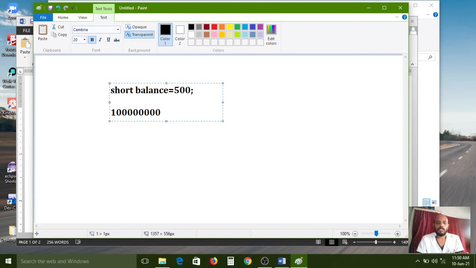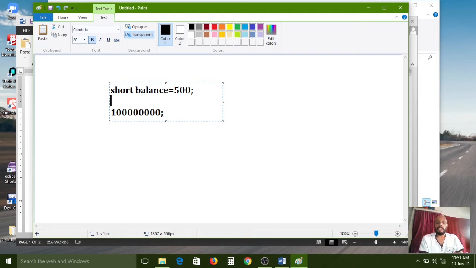While opening, my bank balance was 500, with which I opened this bank account. After a few days, I want to deposit 1 crore of amount into my account.